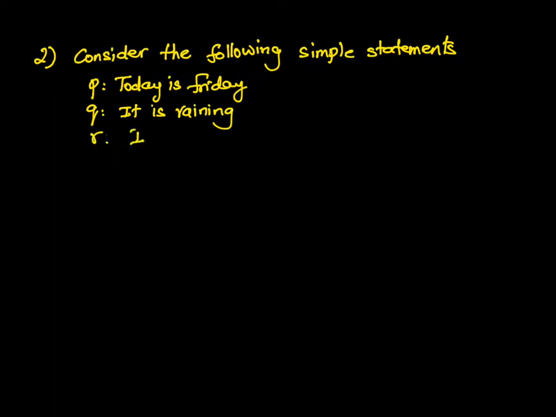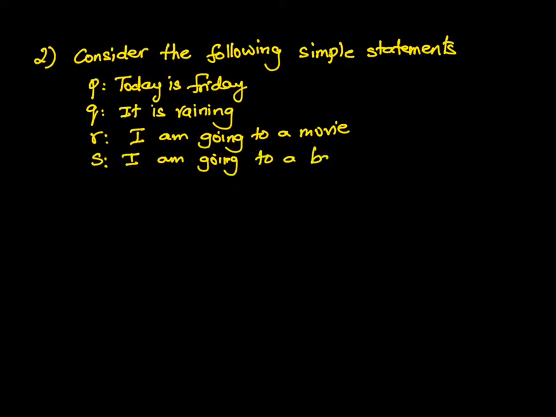Then we have R, which is, I am going to a movie, or going to watch a movie. And S is, actually this should be not, I'm not going to a basketball game. So this should be, I am not going. I think I'm going to add that later on here. Should be, I am not going.